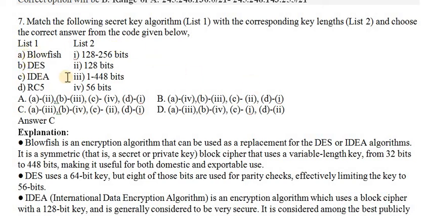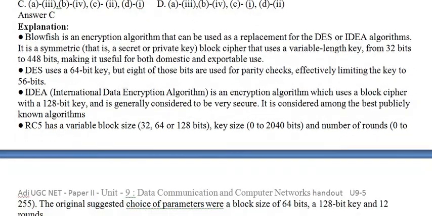We have the Blowfish algorithm, Data Encryption Standard, International Data Encryption Algorithm, and RC5, and their corresponding key lengths are provided, so you want to match them. Usually the DES algorithm follows a 56-bit key, and like that RC5 follows 128. And Blowfish has a key length of 1 to 448 bits, so we can easily match it.